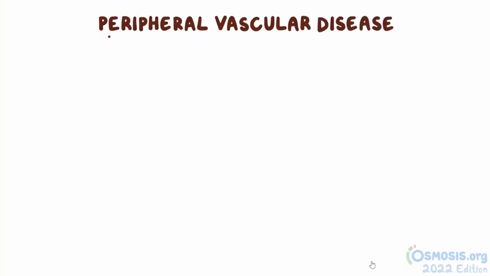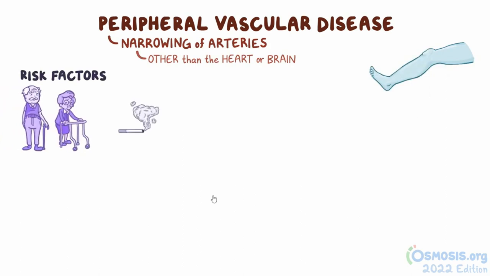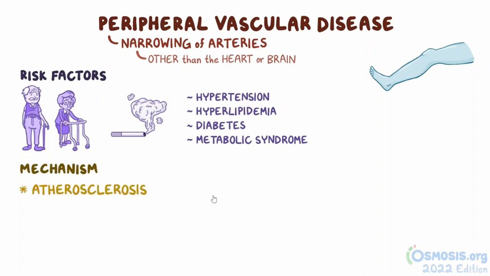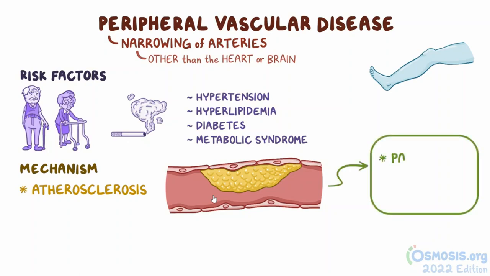Peripheral vascular disease is an abnormal narrowing of arteries other than the ones that supply the heart or brain, and it most often affects the ones in the legs. Risk factors include being older than 60 years, smoking, hypertension, hyperlipidemia, diabetes, and metabolic syndrome. The most common underlying mechanism of peripheral artery disease is atherosclerosis, which results in the accumulation of lipid and fibrous material between the layers of the arterial wall. Eventually, the affected artery becomes progressively narrower, and this may lead to pain, ulceration, and even gangrene.